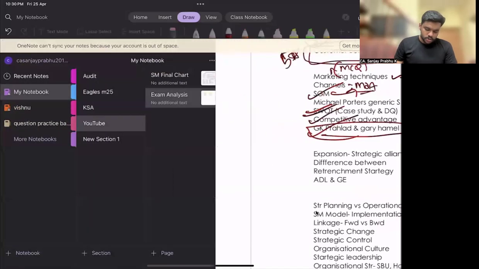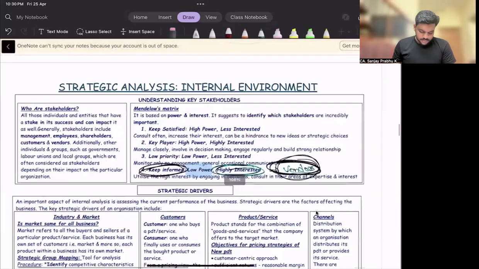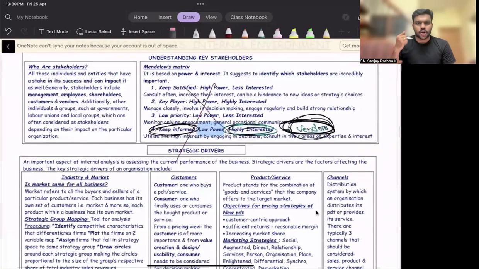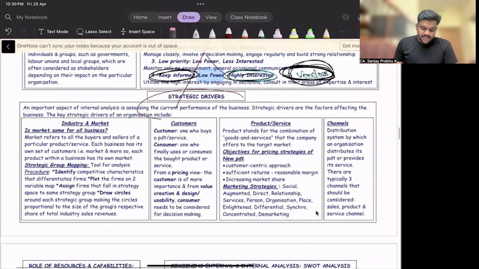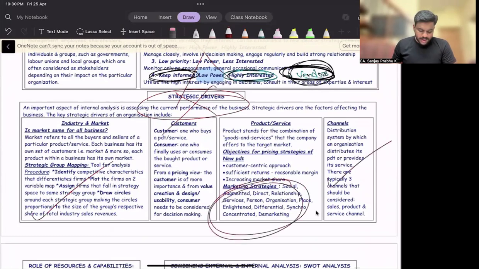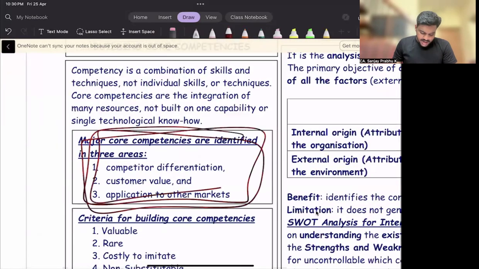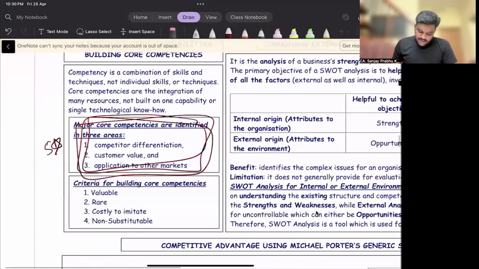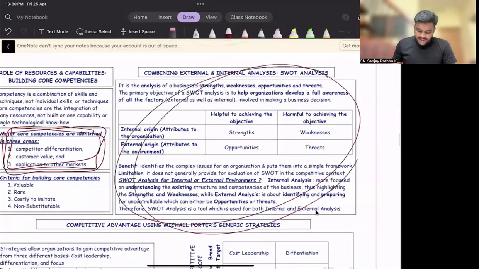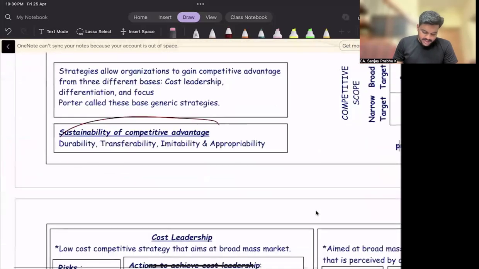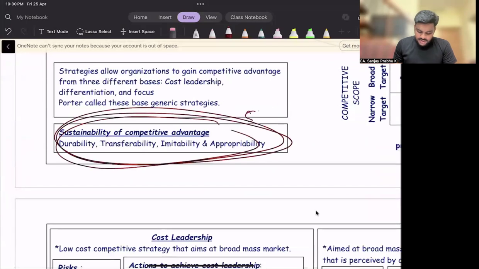Please go through that. I will just show these topics from our chart book. Mendelow's matrix, I'm not expecting, since it has already been asked in Jan 25. Strategic drivers were also asked in Jan 25, so I'm not expecting them. Strategic group mapping, please go through the topic. Then marketing strategy, definitely important. Channels, just go through it. Then this is the area, core competency. This area is very important, 5-star. Then SWOT analysis, definitely important. I'm expecting a case study, 5-star. Then competitive advantage, definitely important. Sustainability of competitive advantage, very important, 5-star.